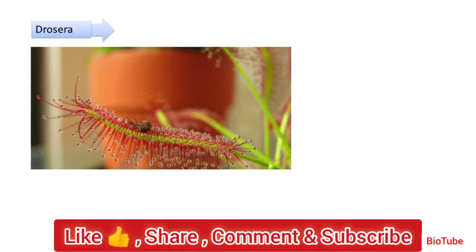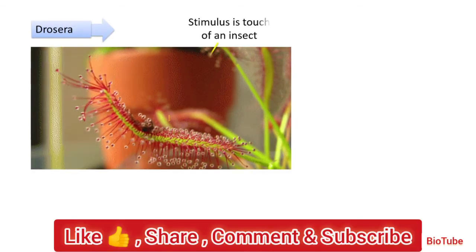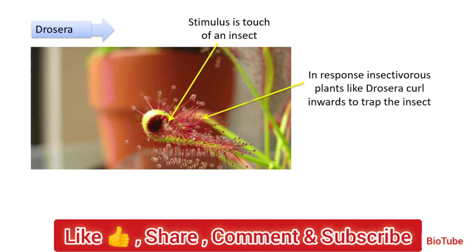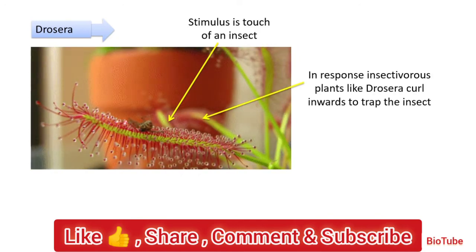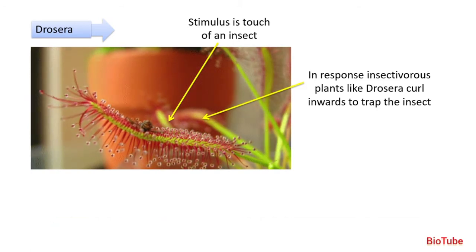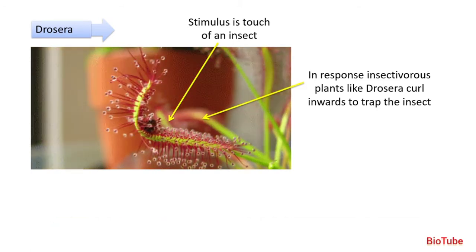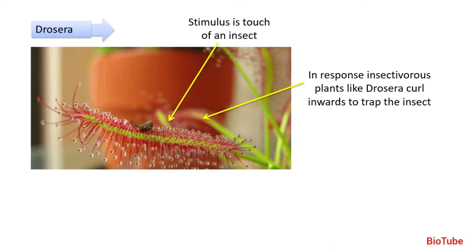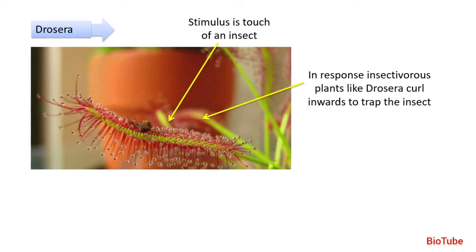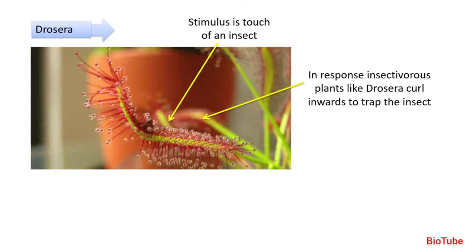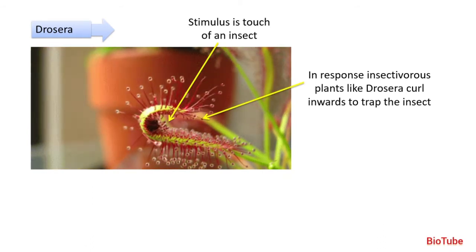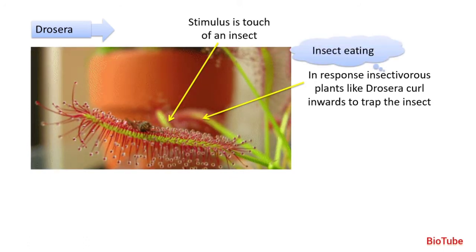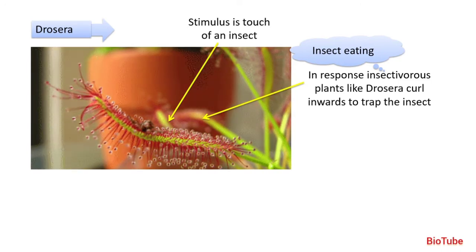Whereas there's another plant called Drosera, which is called an insectivorous plant. The stimulus here is touch of an insect. In response, insectivorous plants like Drosera curl inwards to trap the insect. That means as soon as the insect lands on this plant, they will curl and it starts secreting enzymes and it kills the insect and eats the insect. So this is the way in which Drosera derives its nourishment. So it's also called an insect eating plant.